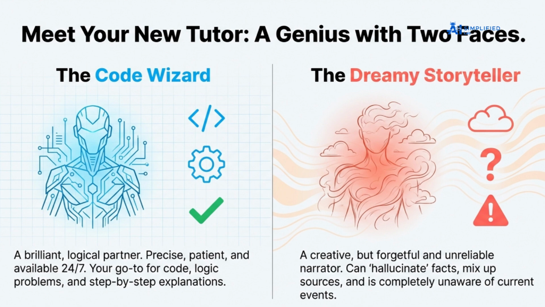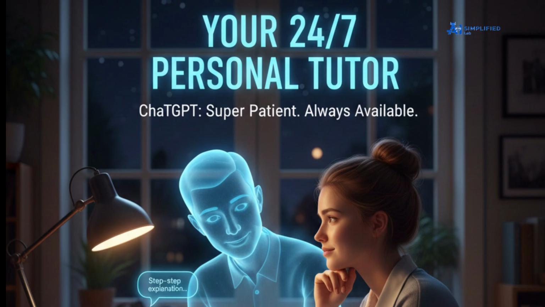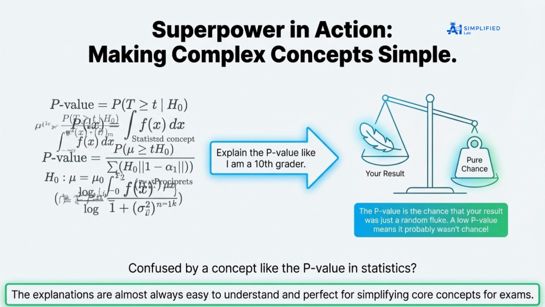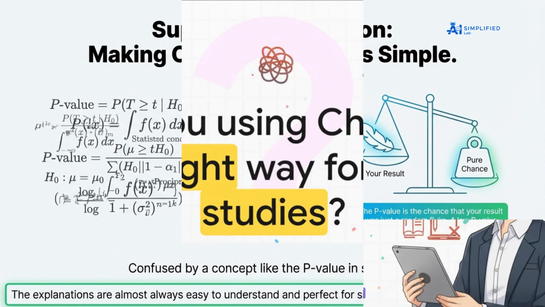The best way to think about ChatGPT is like your own personal, super patient, 24/7 tutor. Its main superpower isn't finding new info, but processing logic and text that already exists. Basically, it's amazing at making complicated stuff feel simple. Okay, so what are these superpowers exactly?